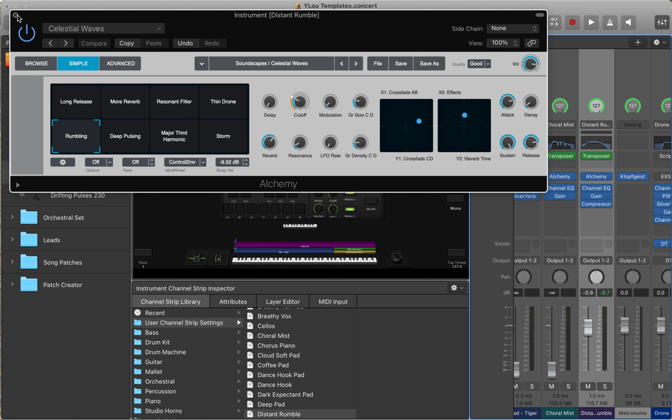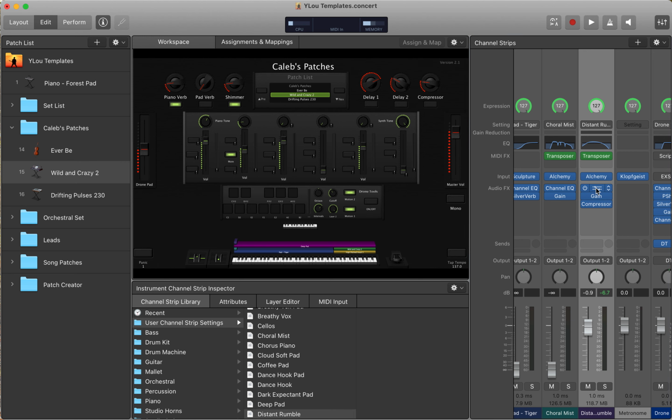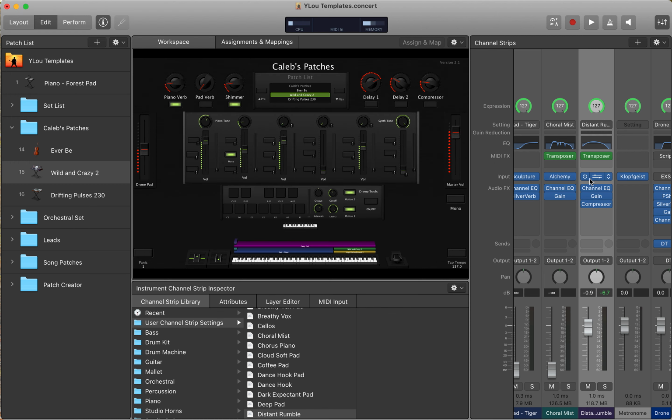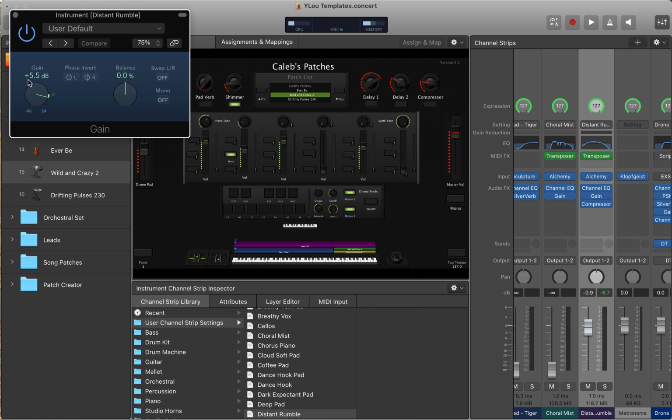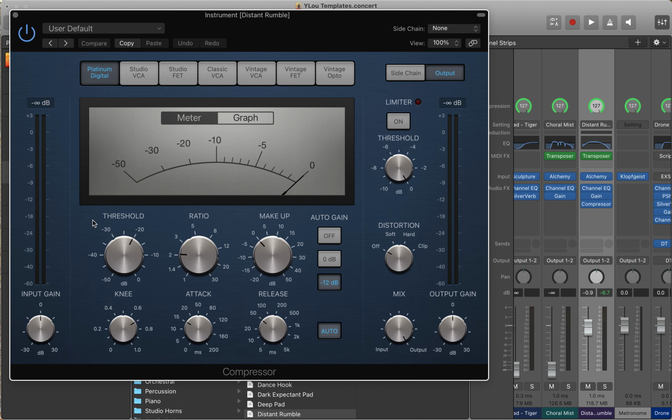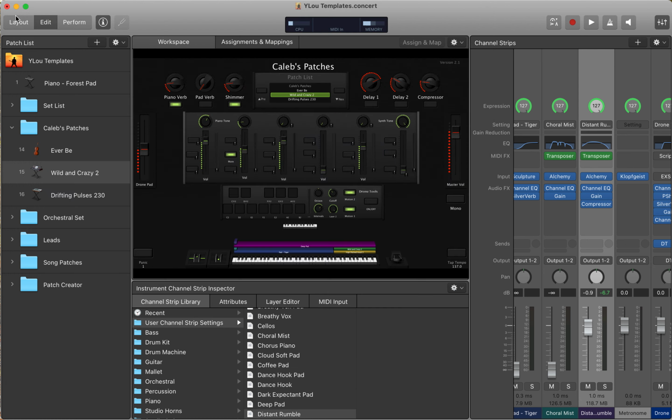And then what else we have on here is we have this channel EQ cut around 100K, and then high cut around 2K, and I think I threw a gain on here because it's kind of quiet. It's 5.5 decibels, and then a compressor. So not sure if the compressor is even needed, but you can throw it on there.